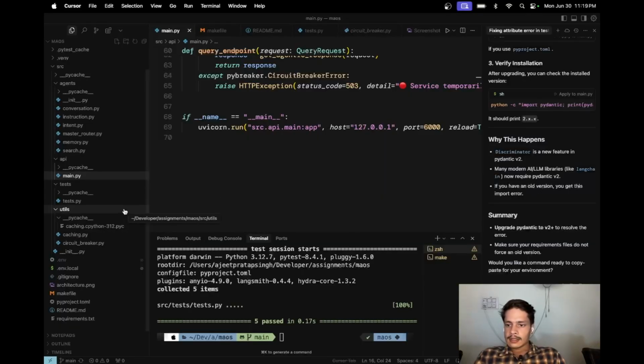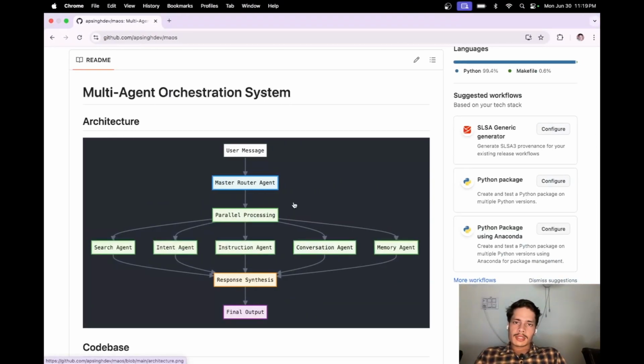And yep, so this is the multi-agent orchestration system by Ajit. Thanks.